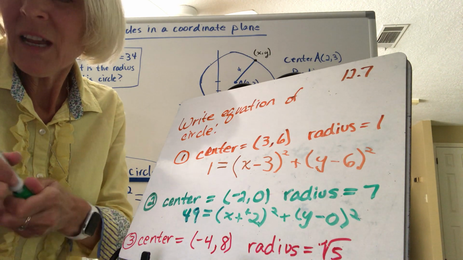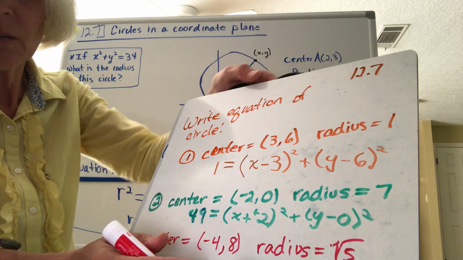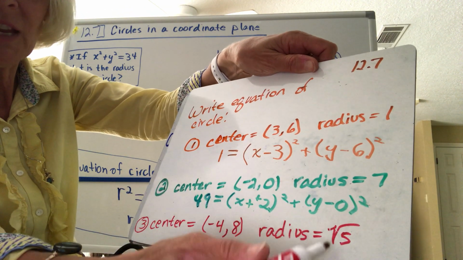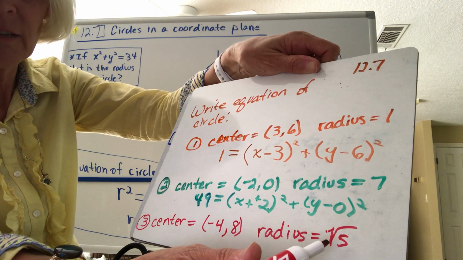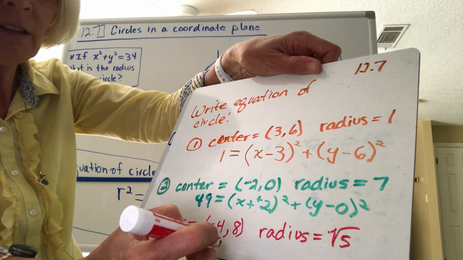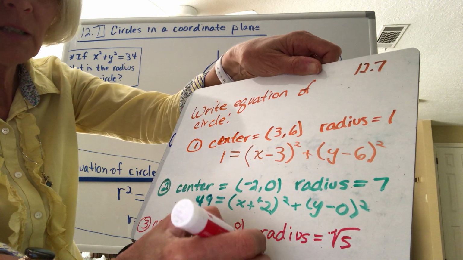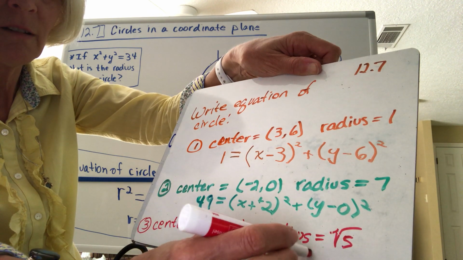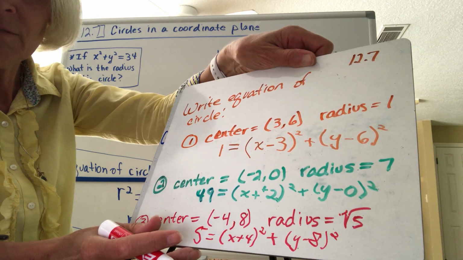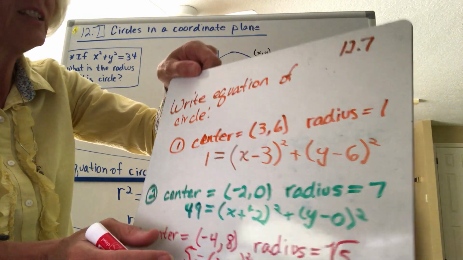So what happens if it gets a little trickier and the center is given to me? Well, that's not going to be any trickier because that's just -4, 8. But now it's a little trickier because my radius is the square root of 5. So what am I going to do with the square root of 5? Square it, which is just going to be 5 is equal to x plus 4 squared plus y minus 8 squared. So really not too much different at all, okay? I'm sorry, I got a little shaky there, but I wanted to get it all on one example to show you that really it's going to be pretty simple.